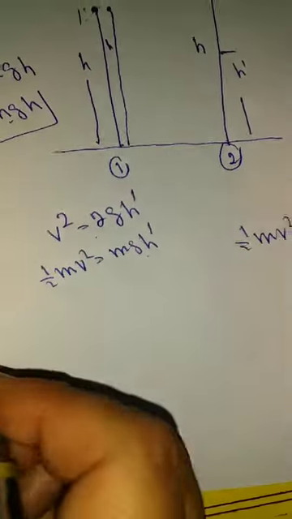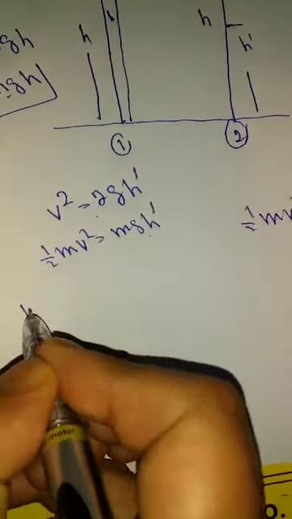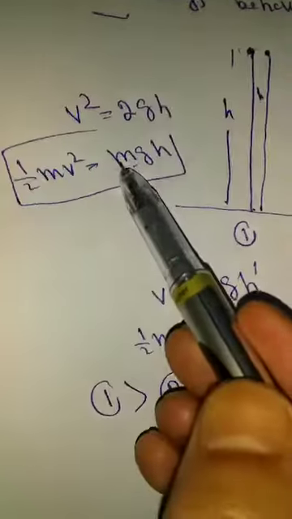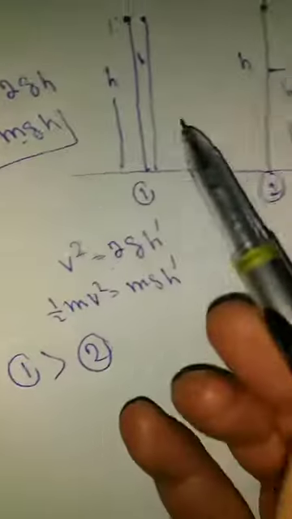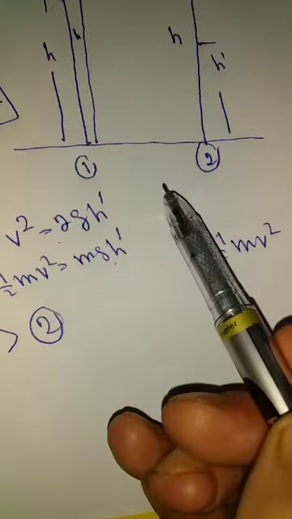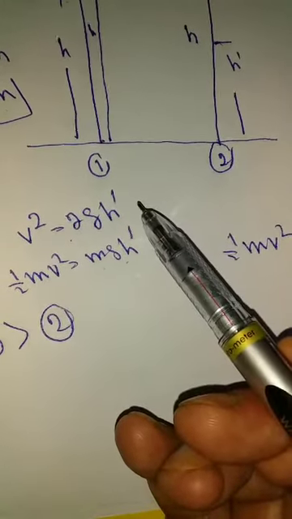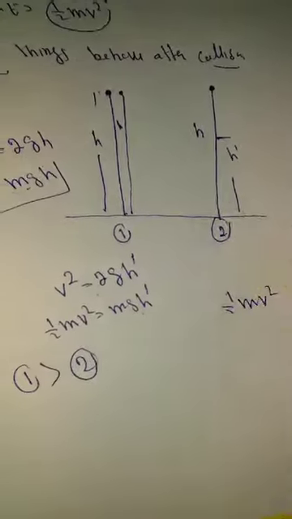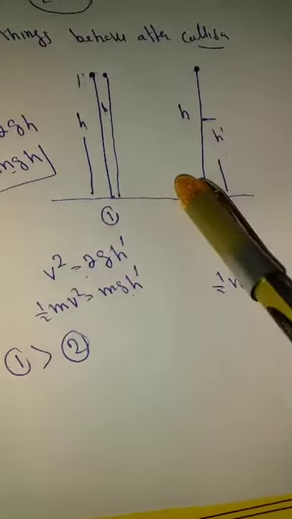We know that kinetic energy of the first one is greater than the second. Why is 1 greater than 2? Because mass is same, g is also same, but value of h is greater than this h dash. H is greater, that means kinetic energy of first is greater than kinetic energy of the second. That means here it becomes the loss in kinetic energy.